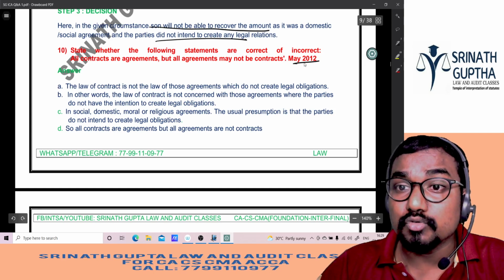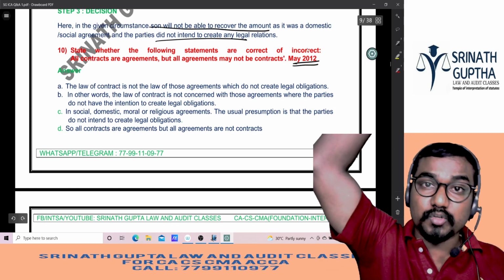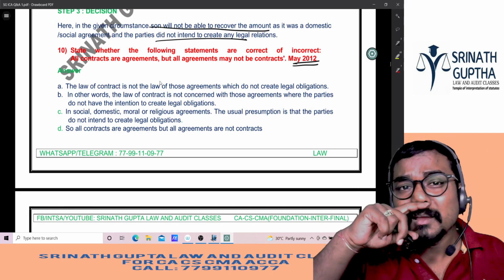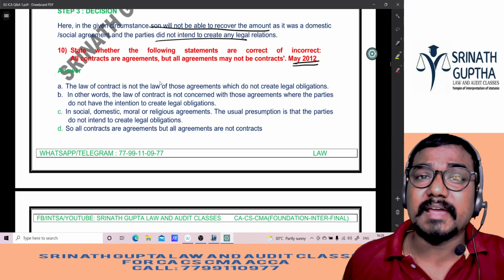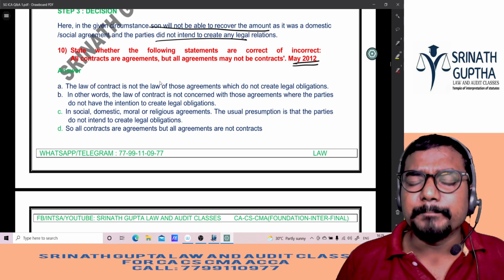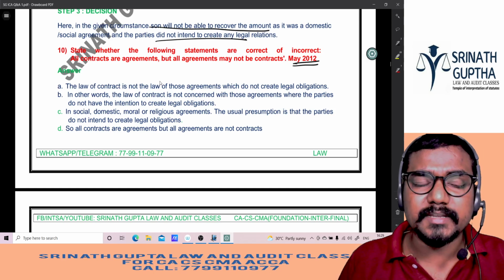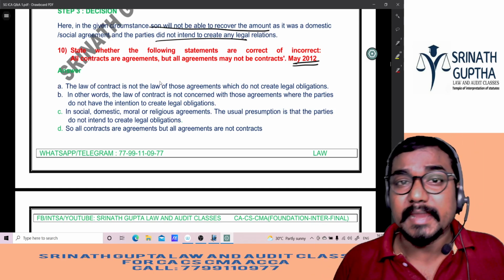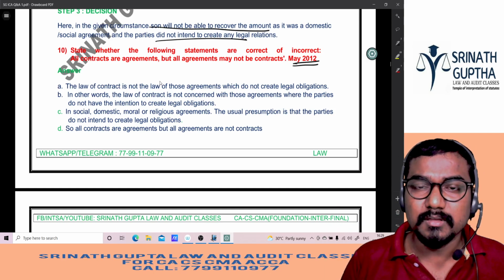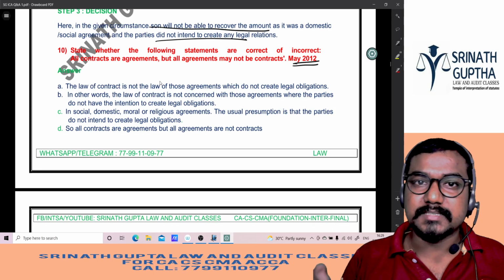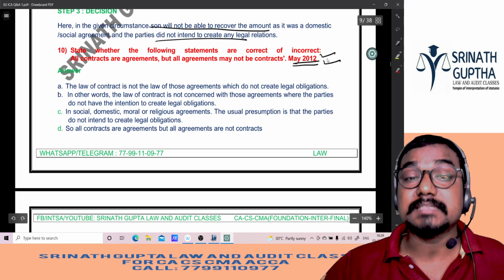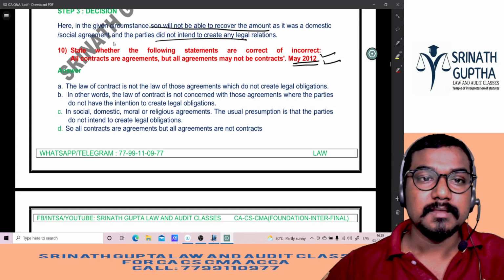Question was asked in 2012, May 2012, more than 10 years back. Beta, before 2007 we had the CA foundation, sir, and moreover before 2017, that is IPCC was there. In IPCC, same Contract Act was there. Now we are calling it CA inter, no? In CA inter also Contract Act was there. If you see the 2012 question, that means it is a CA inter or CA IPCC question, beta.